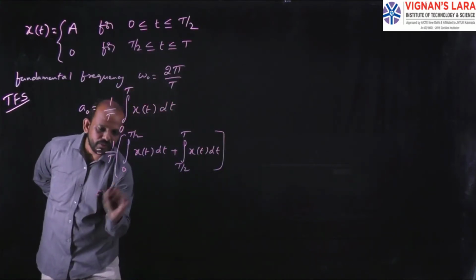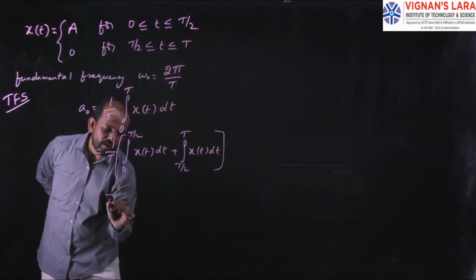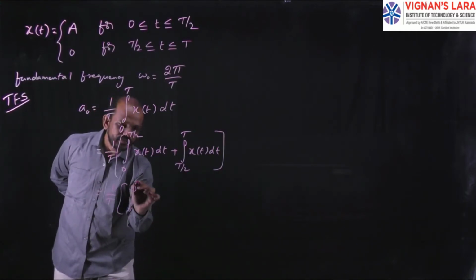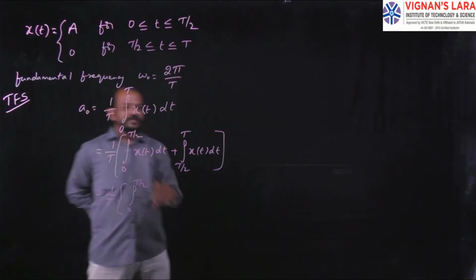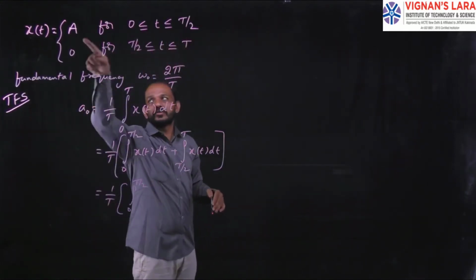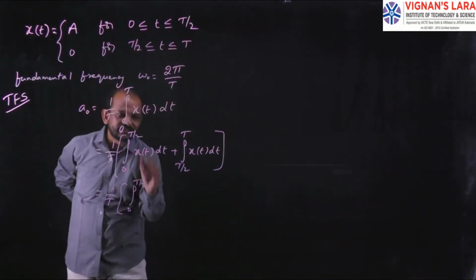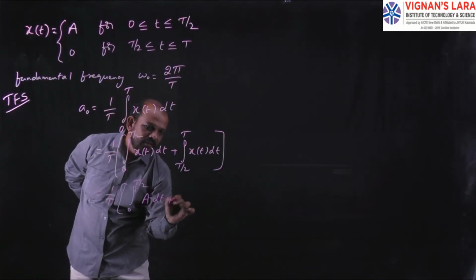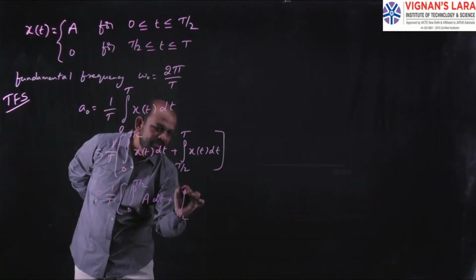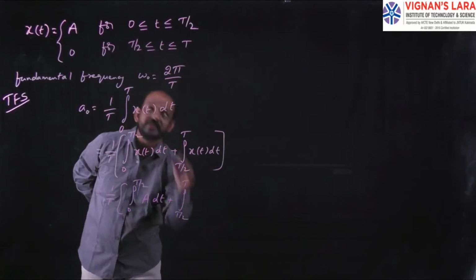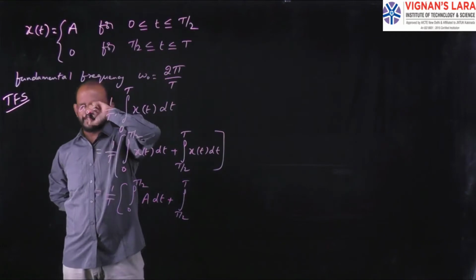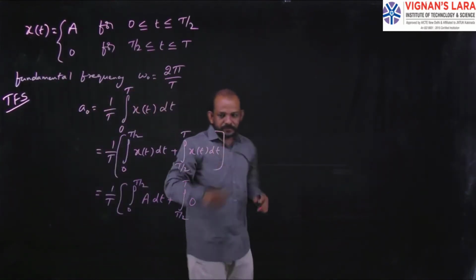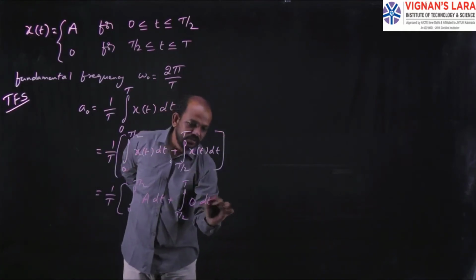That will be equal to 1 by T integral 0 to T by 2. In 0 to T by 2, the value of x(t) is A, so A dt, plus integral T by 2 to T, where the value of x(t) is 0, so 0 dt.